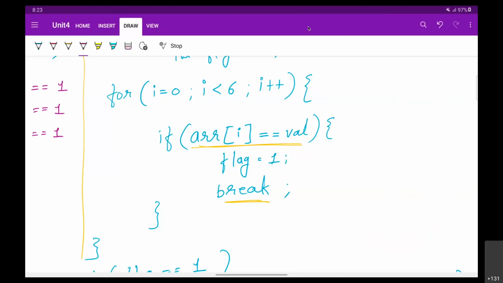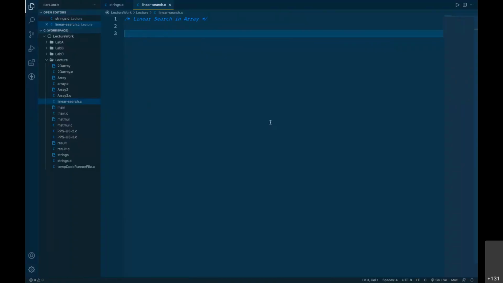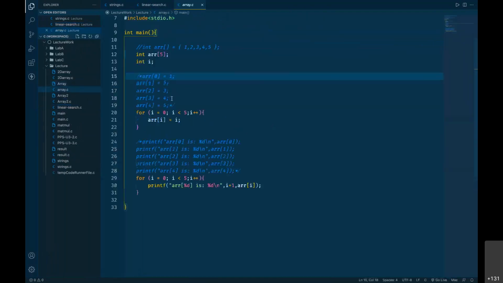Now this is the basic code. Earlier I wanted to go through this process and show you. Actually, I have planned to create a program for this. So let us quickly go and create a program for this one. Okay.